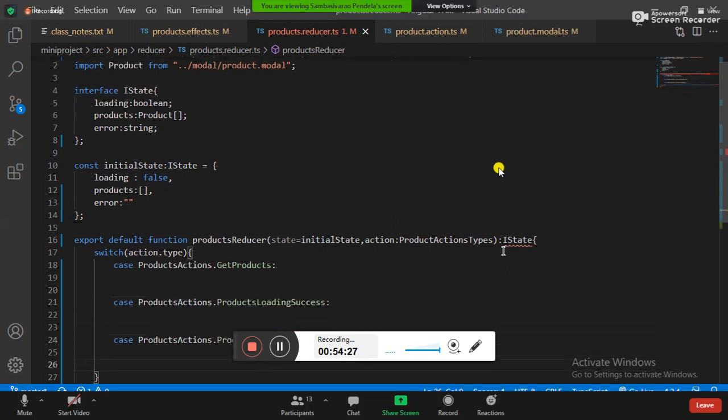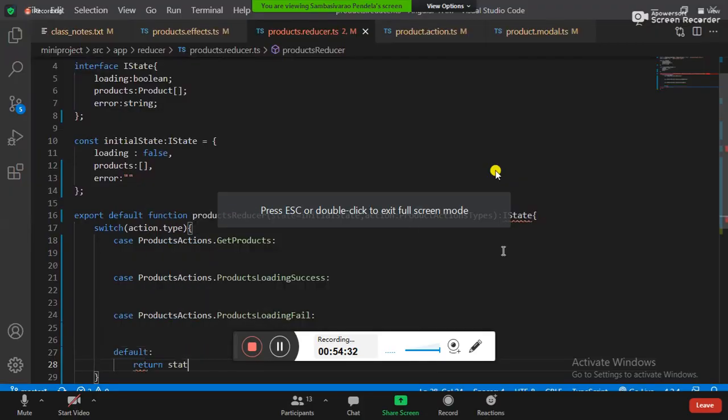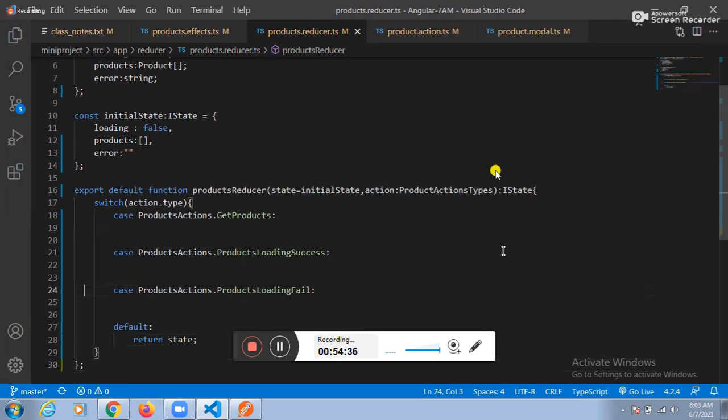Fine. What is the default case we need to take? Default case is the return. What do you want to place? State. That state we need to place. Next one. Guys, see this one here. Return.